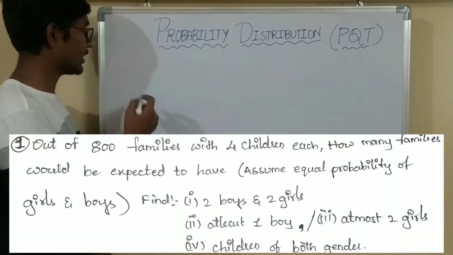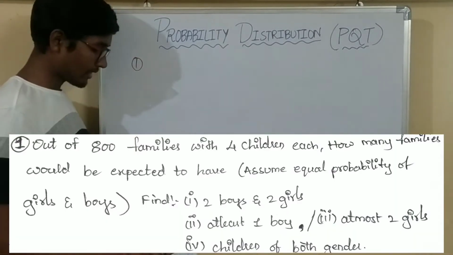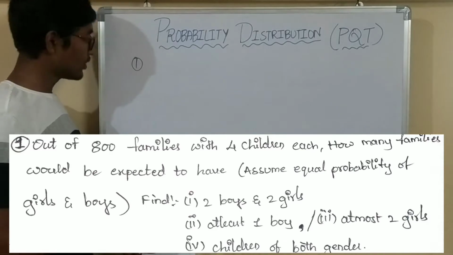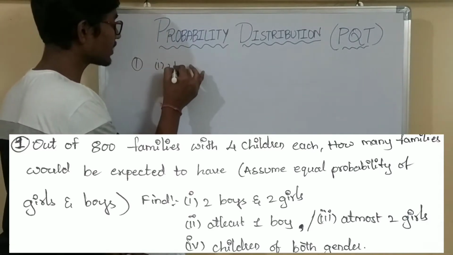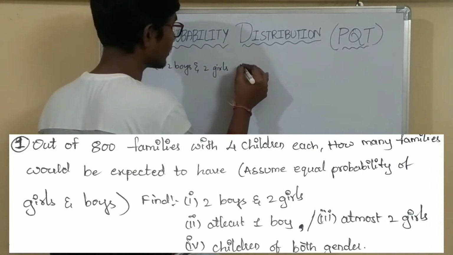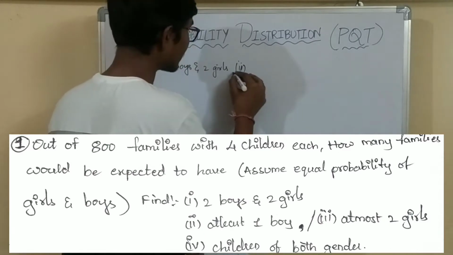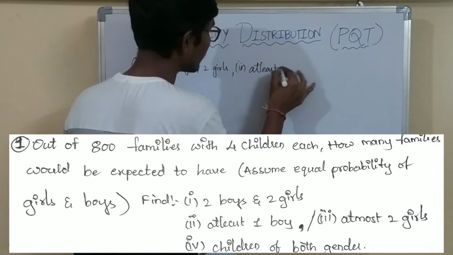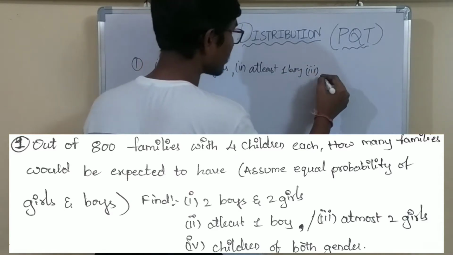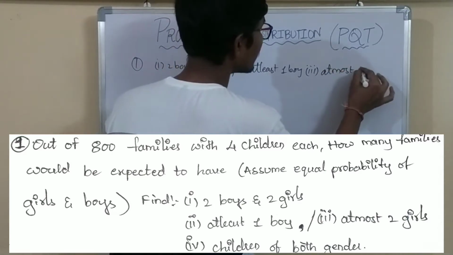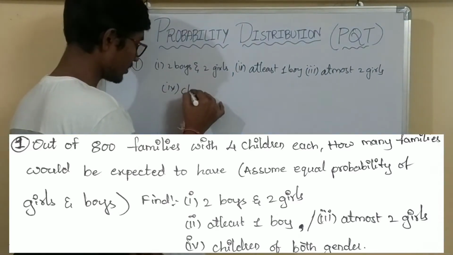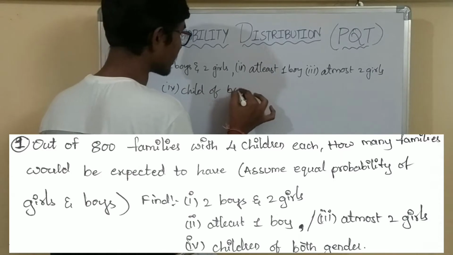Now I'll read out the question. The first question on binomial distribution is: out of 800 families with 4 children each, how many families would be expected to have the following. First, 2 boys and 2 girls, the second one is at least 1 boy, the third one is at most 2 girls, and the fourth one is children of both genders.